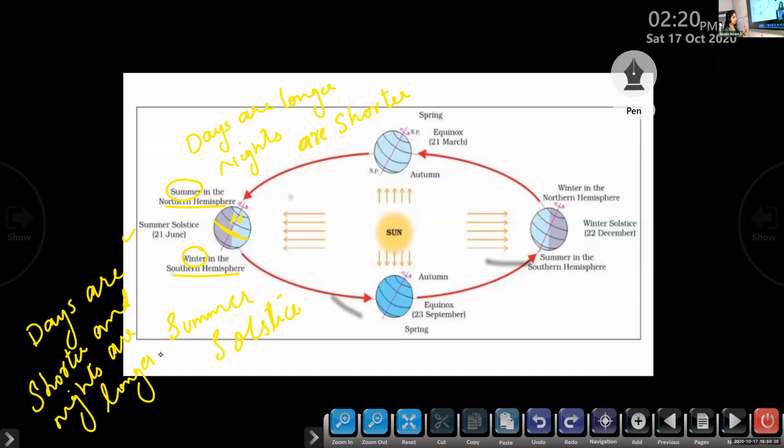Clear? Draw this picture in your lecture book. When you draw the picture, you should show the tilt of the earth. The northern part is tilted. When you draw it, it will come like this. It will be very easy for you. I hope this part is very clear.